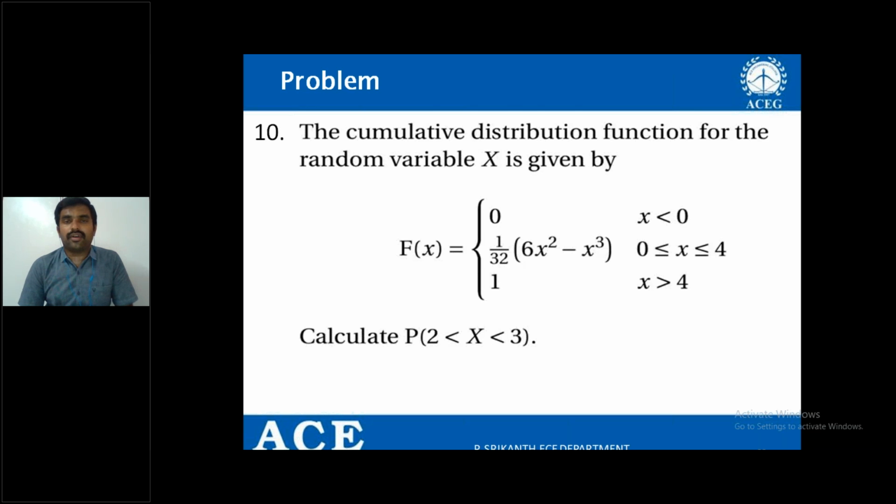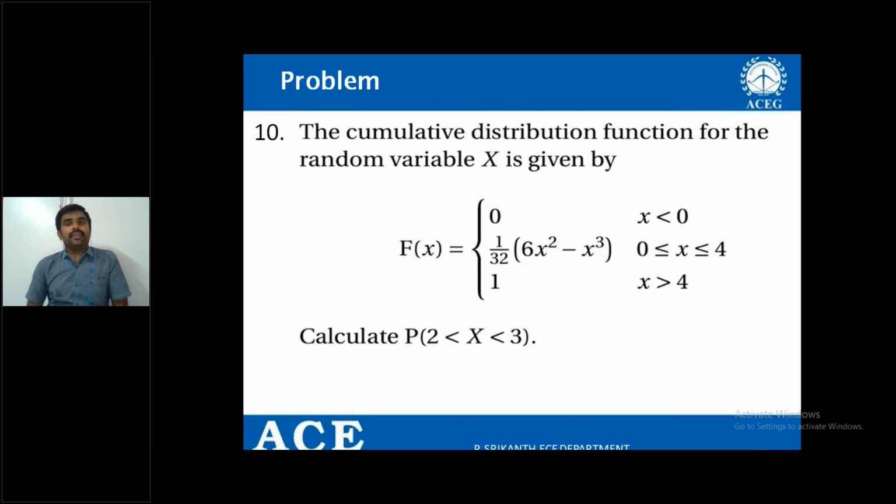What is the cumulative distribution function given here? F of x equal to 0 when x is less than 0, and F of x equal to 1 by 32 into (6x square minus x cube) in the interval 0 less than or equal to x less than or equal to 4, and equal to 1 when x greater than 4. So it is the given data. And what are you supposed to find here? Calculate P of 2 less than x less than 3.